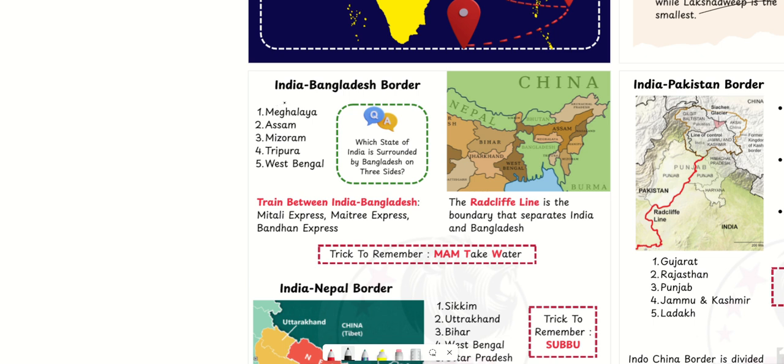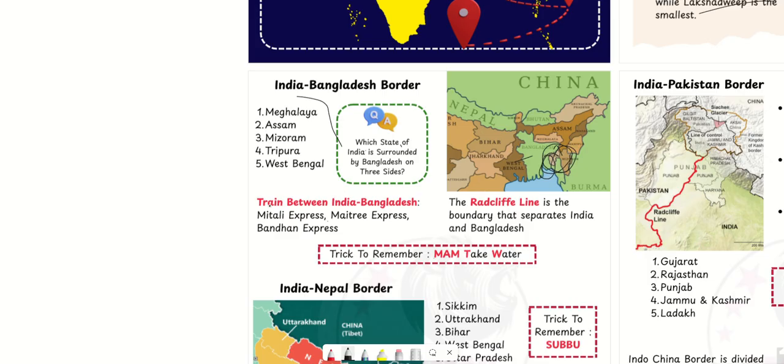The states which connect to Bangladesh are Meghalaya, then some part of Mizoram, then Assam, Tripura, and West Bengal. So these 5 states surround Bangladesh. Which state of India is surrounded by Bangladesh on 3 sides? You see here, Tripura, this one,